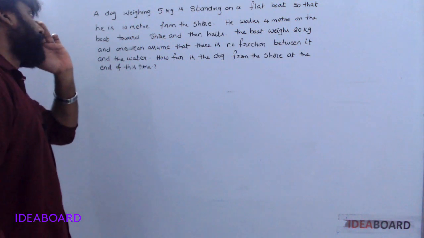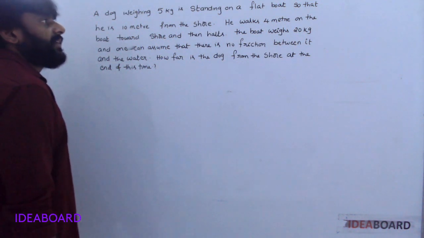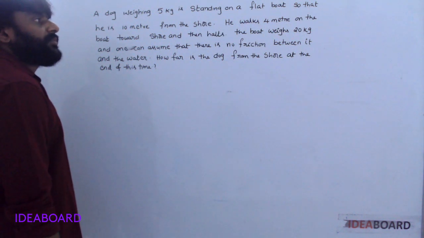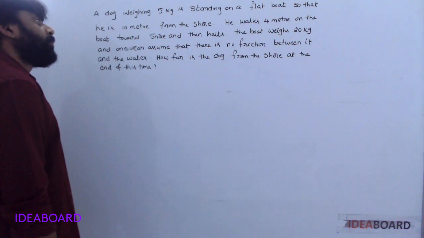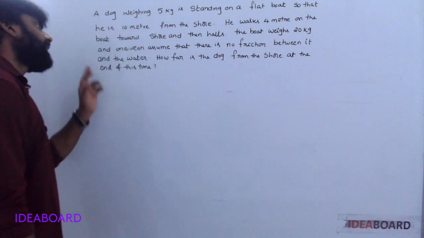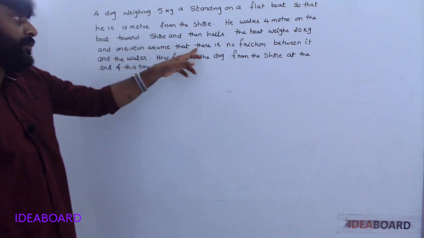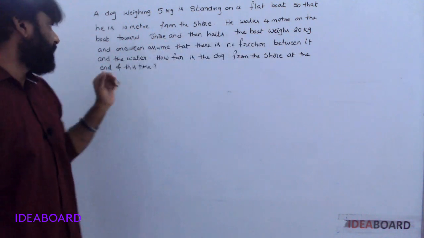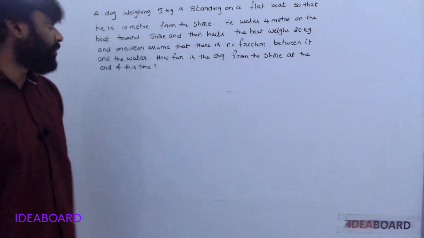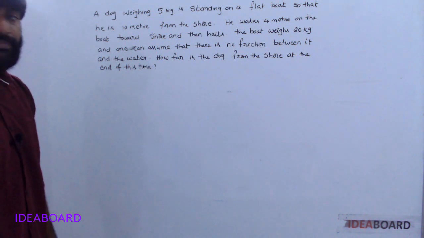Next problem. A dog weighing 5 kg is standing on a flat boat so that he is 10 meters from the shore. He walks 4 meters on the boat toward shore and then halts. The boat weighs 20 kg and one can assume that there is no friction between it and the water. How far is the dog from the shore at the end of this time?